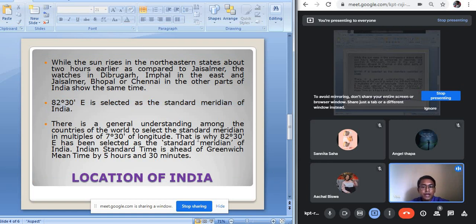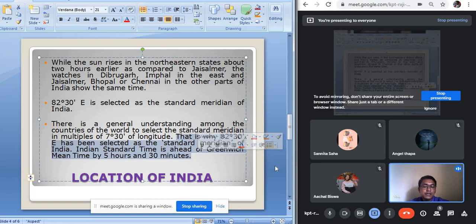According to the value of the standard meridian, our country India is located 5 hours 30 minutes ahead of the Greenwich Mean Time. That means our local time is 5 hours 30 minutes ahead of the Greenwich Mean Time. So when it is 12 p.m. in Greenwich, our time will be 5:30 p.m. in India. So this is the implication of the longitudinal extent.